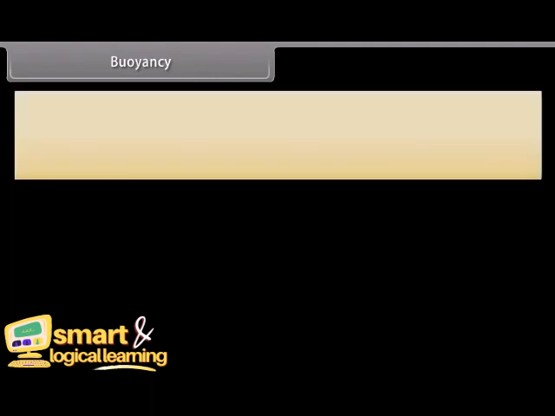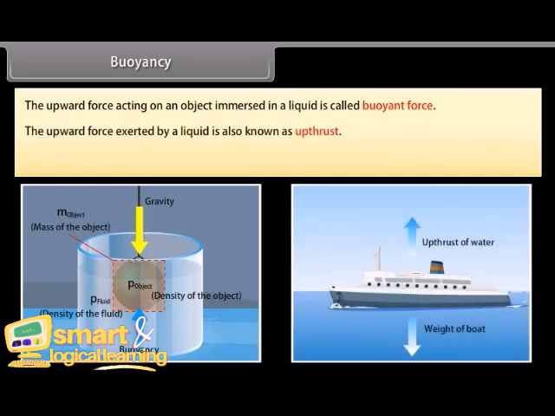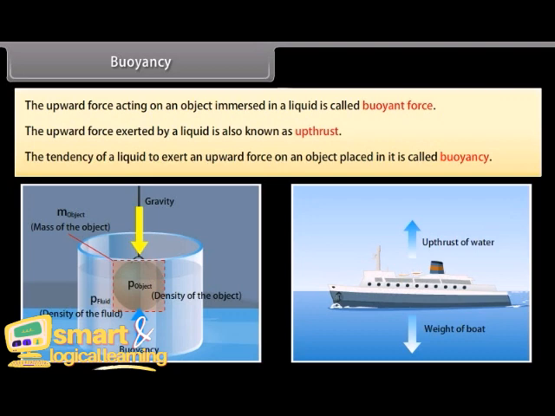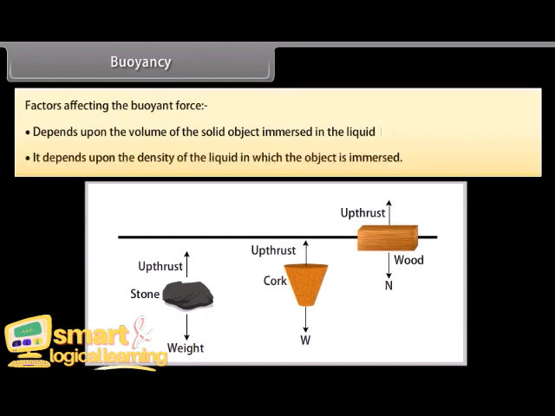Buoyancy. The upward force acting on an object immersed in a liquid is called buoyant force. The upward force exerted by a liquid is also known as upthrust. The tendency of a liquid to exert an upward force on an object placed in it is called buoyancy. Factors affecting the buoyant force: it depends upon the volume of the solid object immersed in the liquid, and upon the density of the liquid in which the object is immersed.